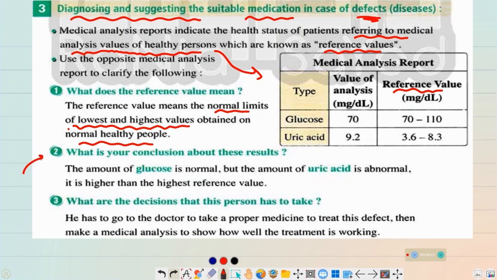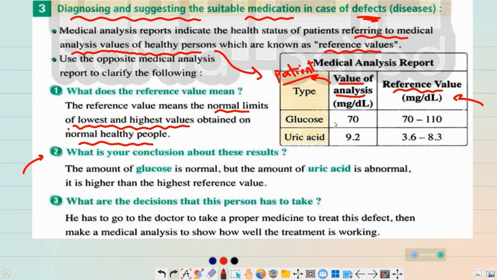Number two, what is your conclusion about these results? The values of the analysis show the values of the person, the patient. So these are the patient results, and these are the reference values. So what do these values of the analysis refer to? We can conclude from this table that this person has an accepted limit, or accepted concentration, of glucose.